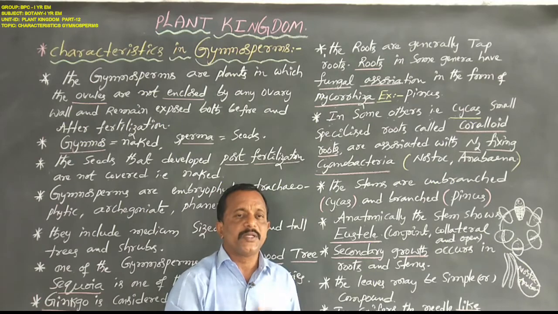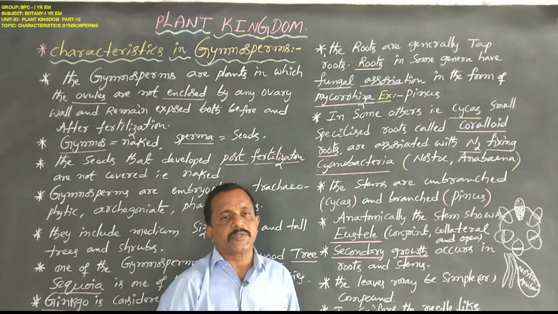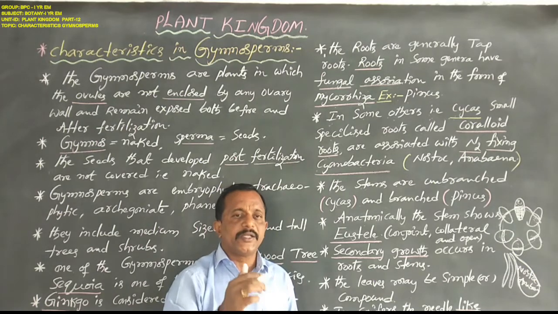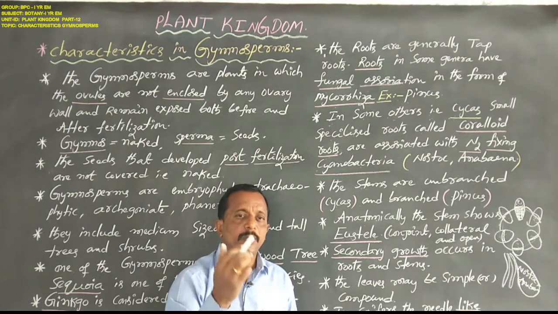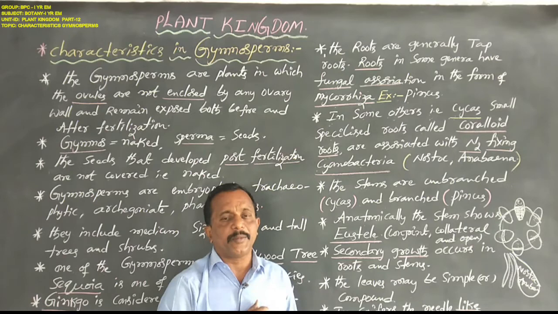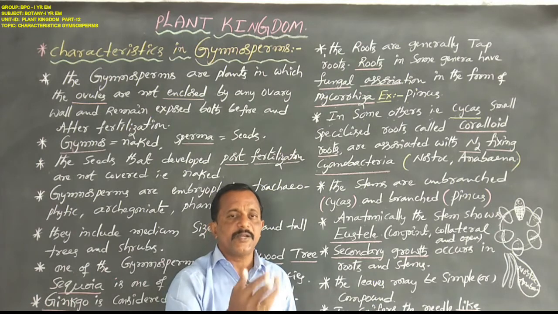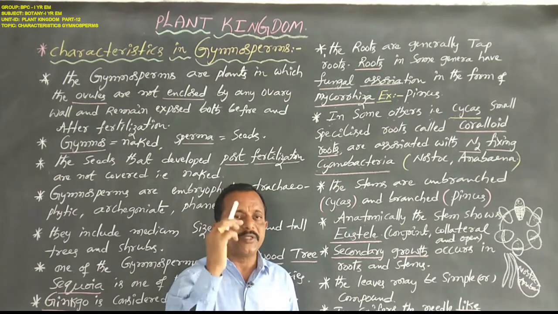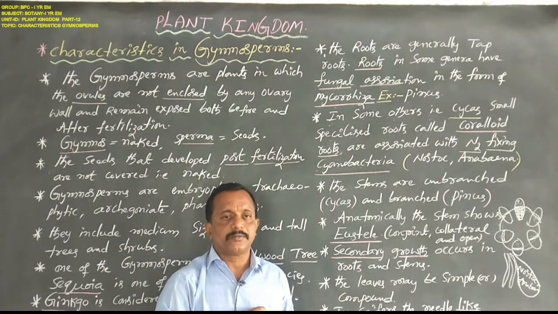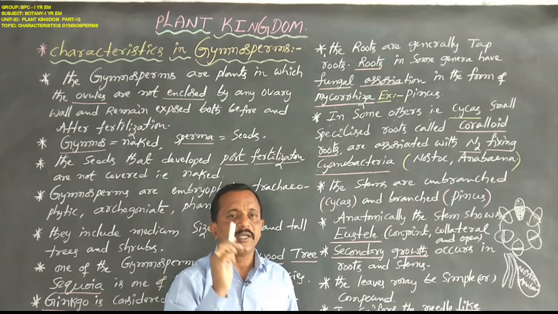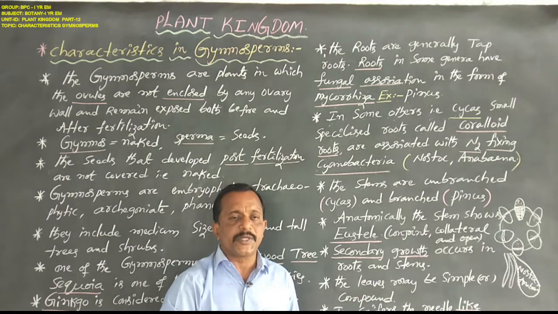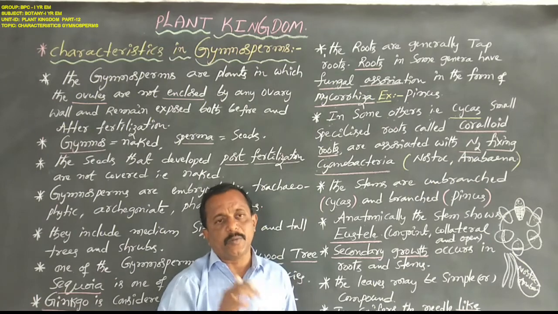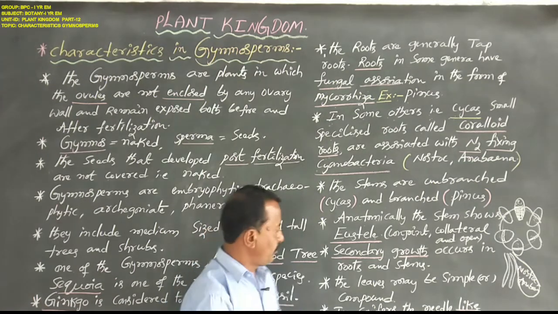In gymnosperms, xylem vessels are absent. Phloem contains sieve cells, sieve tubes, phloem fibers, phloem parenchyma and companion cells. In gymnosperms, companion cells are totally absent. Once again: in xylem the vessels are absent, in phloem the companion cells are absent.